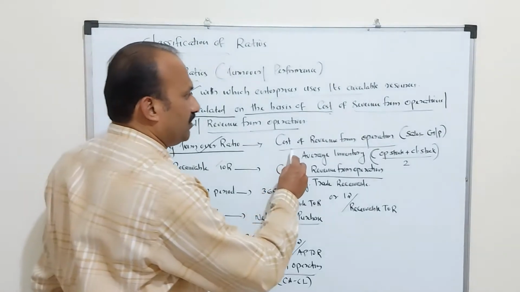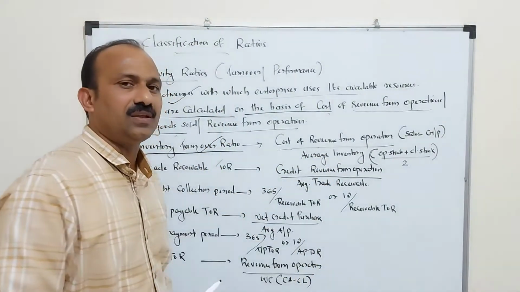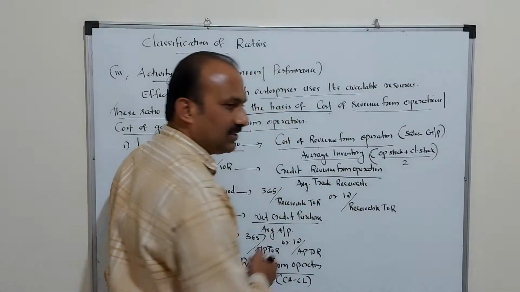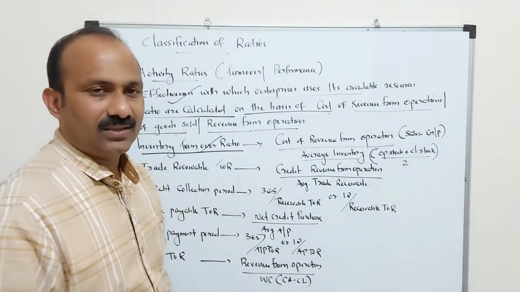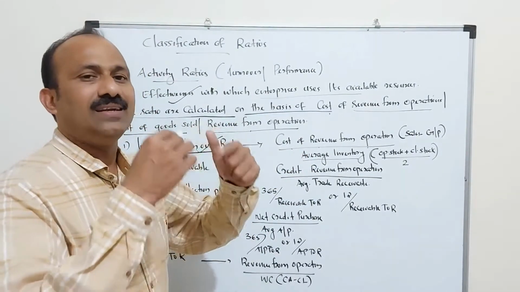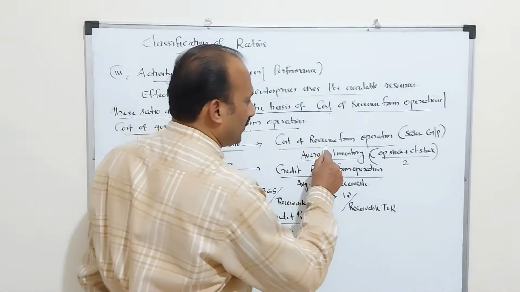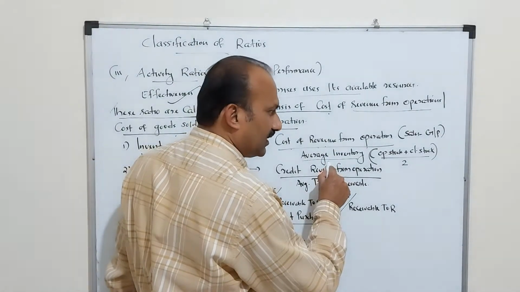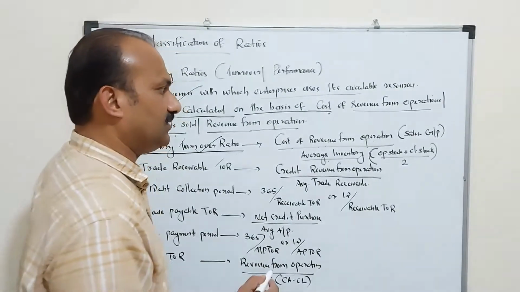So the ratio will be cost of revenue from operation, or otherwise we can call it cost of goods sold, divided by average inventory. Always the cost of goods sold is used there. From that inventory, how many times the stock is turning. Therefore, the ratio is cost of revenue from operation divided by average inventory, or otherwise cost of goods sold divided by average inventory.